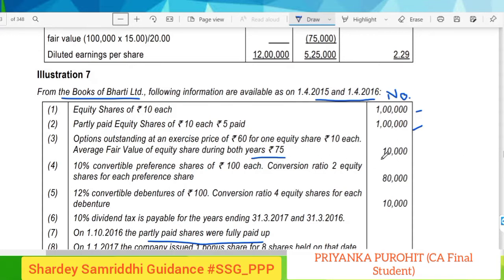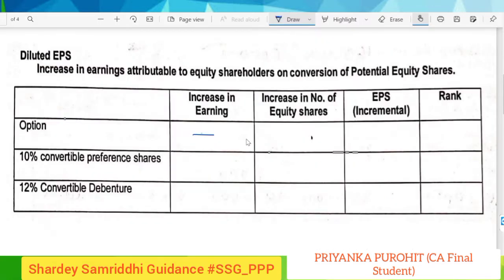So we have to compute the proportionate number of options, since the market price is 75 whereas the exercise price is 60. We will compute the increase in number of shares. I will make the calculation here. So 10,000 is the number of shares. It will be multiplied by 75, which is the fair value, minus 60, that is the exercise price, divided by 75 again. So this will give us the number of equity shares, which will come to 2000.